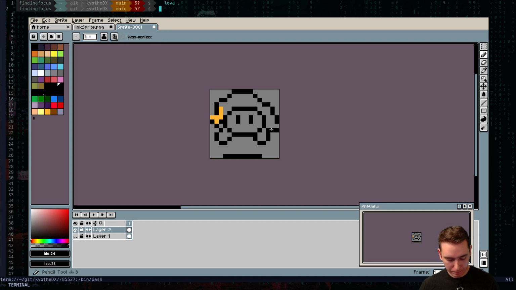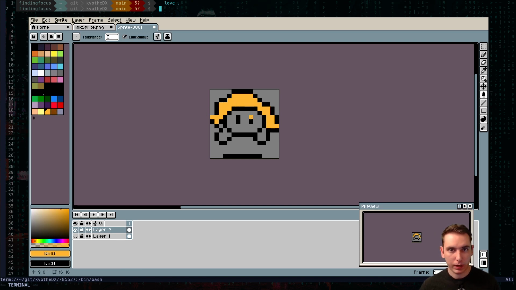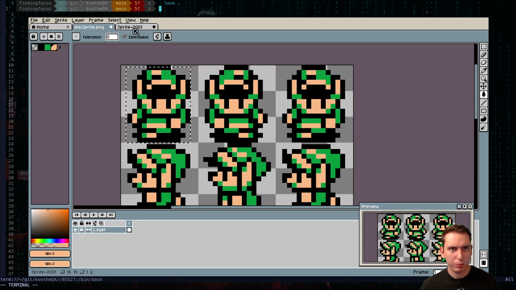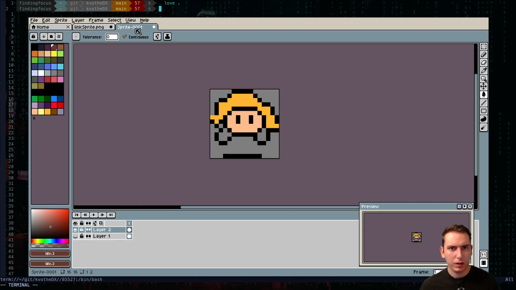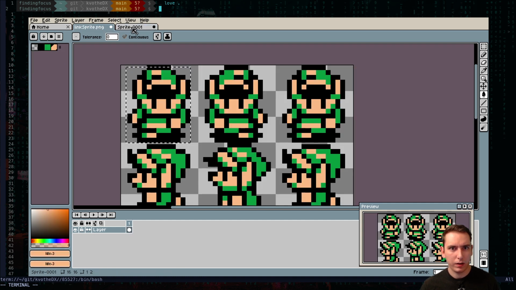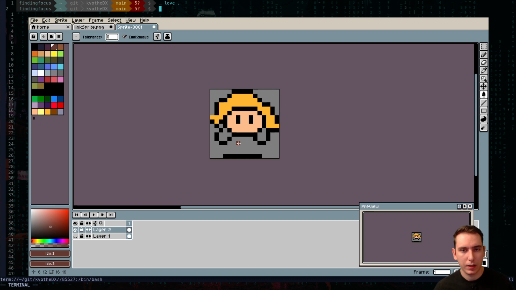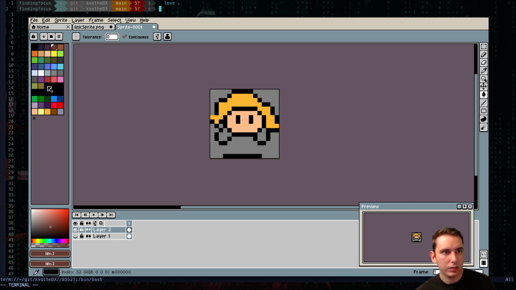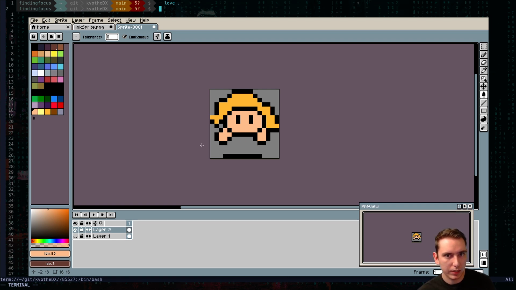Okay, so we've got orange hair, white skin, I guess. Maybe yellow skin. Oh, that looks weird. Give him that skin. What color was Link's skin? It was that gray, yeah, it is that color I got. And then he's only got very little skin showing. And then he's got his little feet.